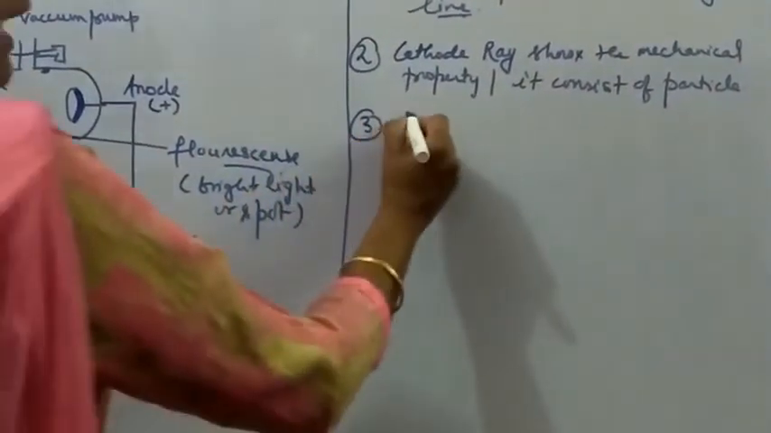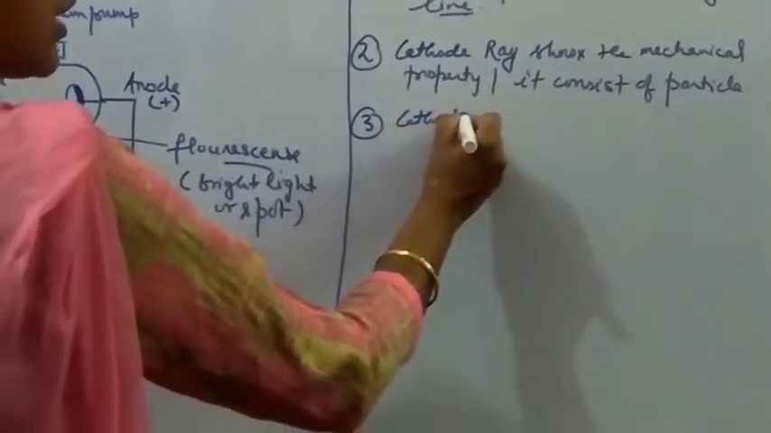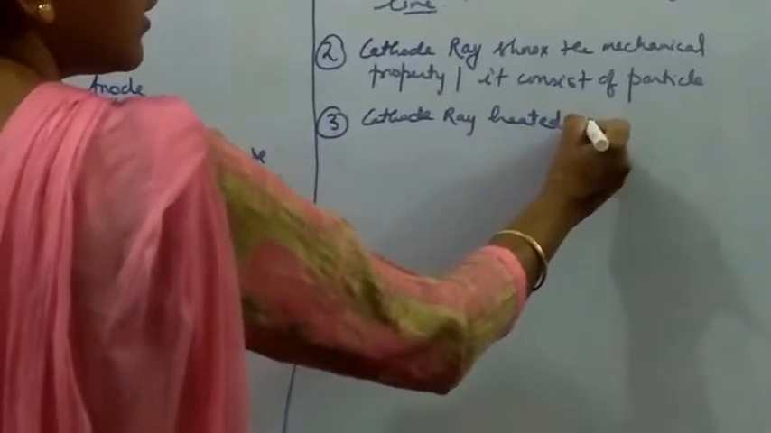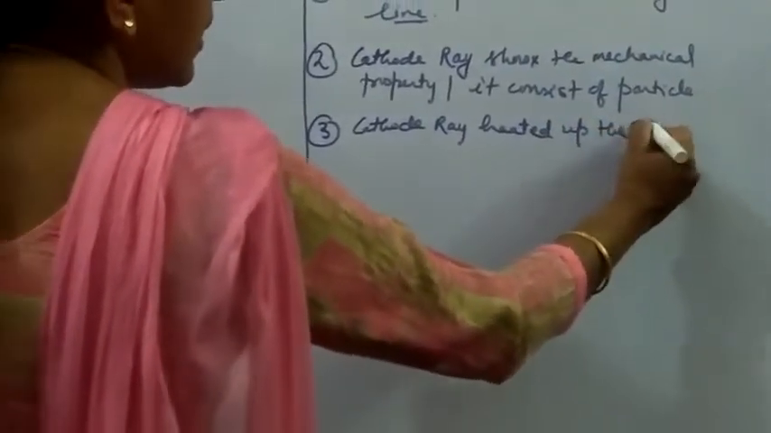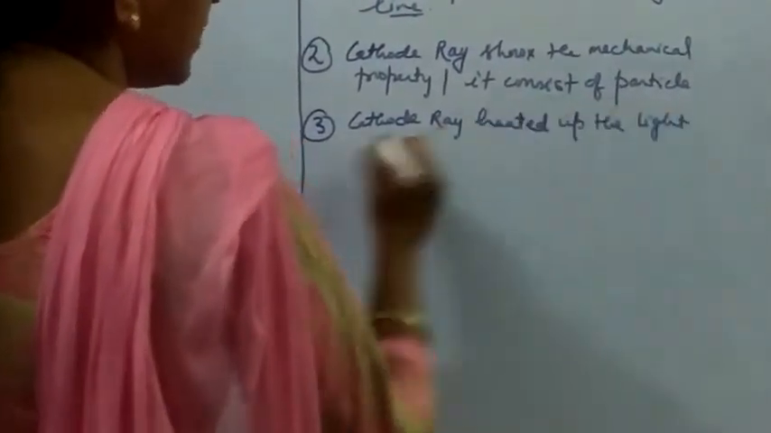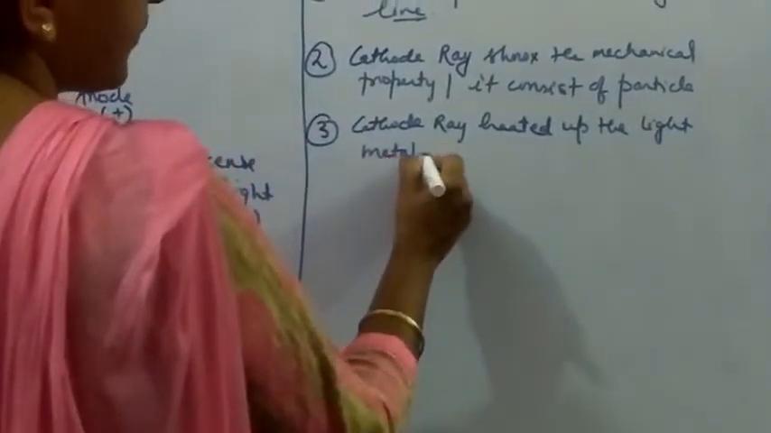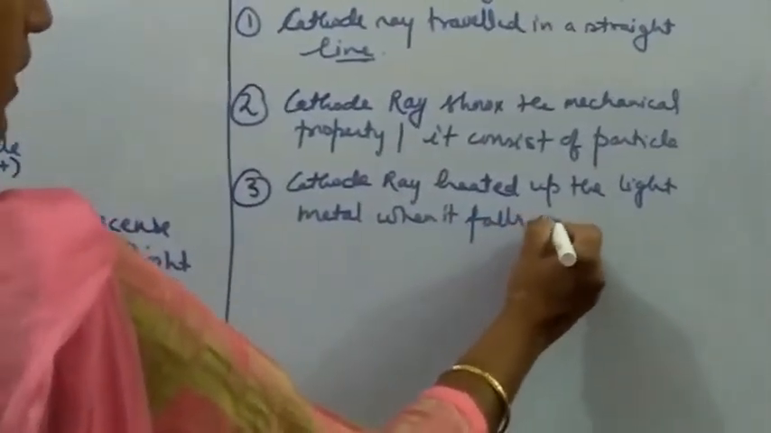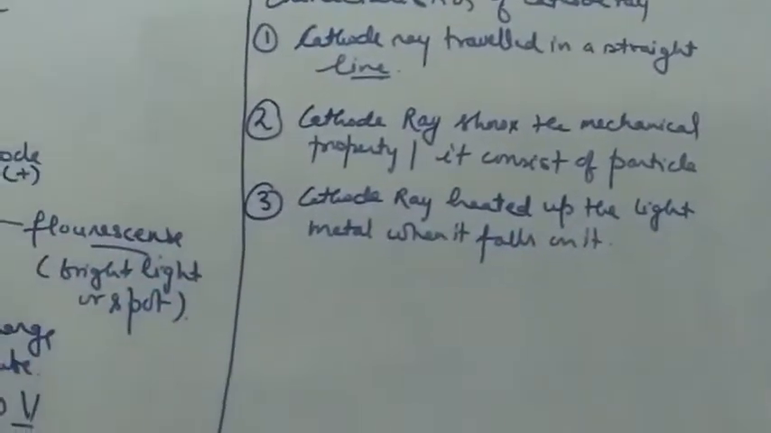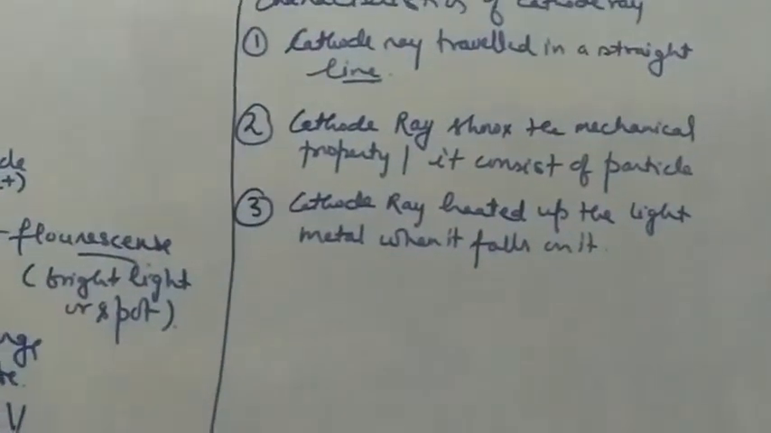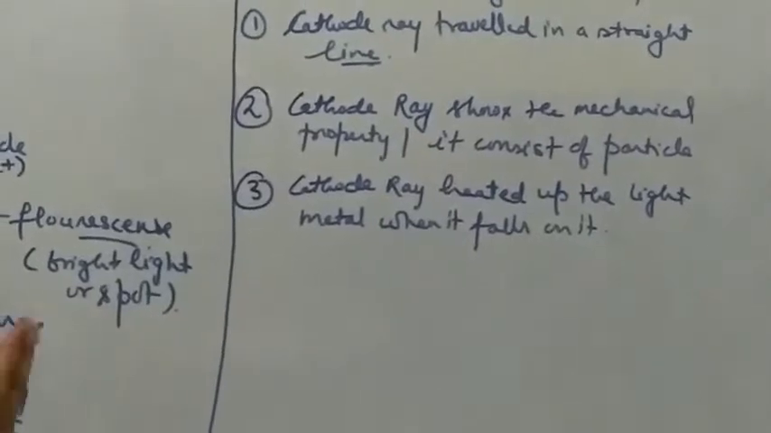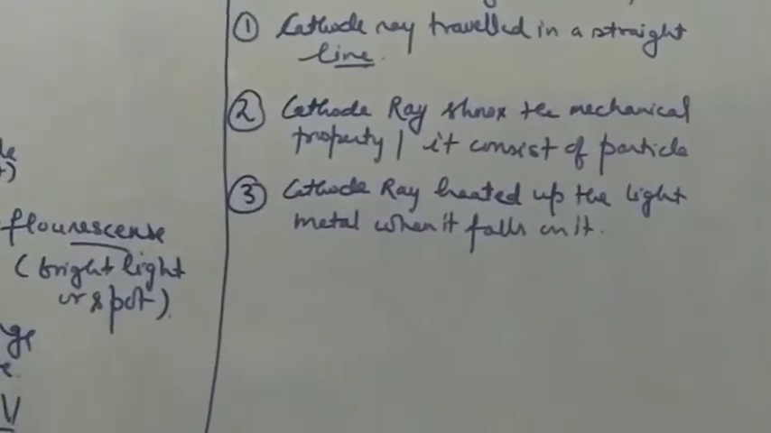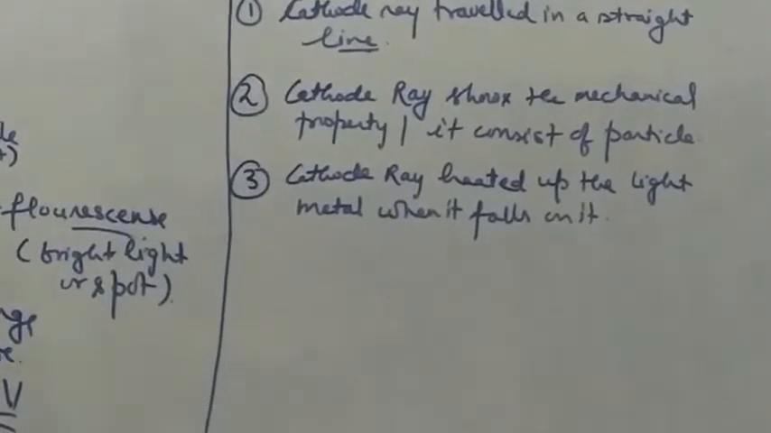Third is cathode ray heats up the light metal when it falls on it. So when a cathode ray is made to fall on light metals, right, aluminium, gold, it will heat up that metal. On striking, it will just heat the surface of that metal.